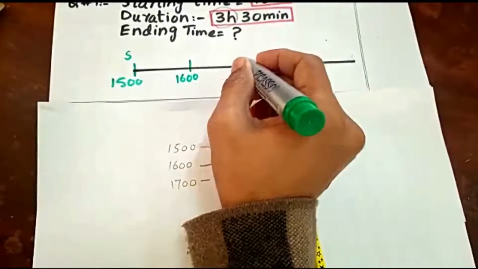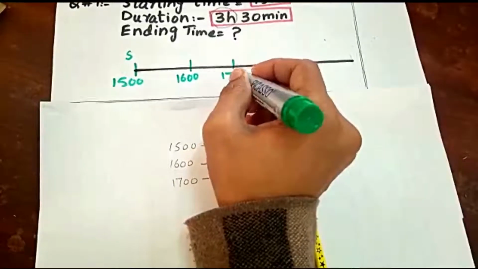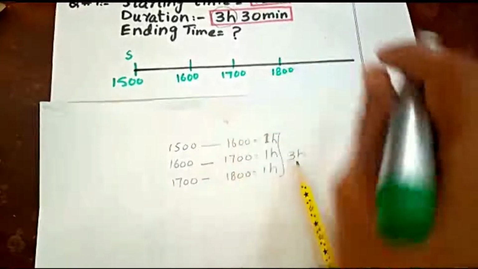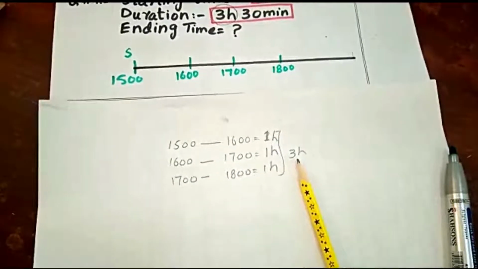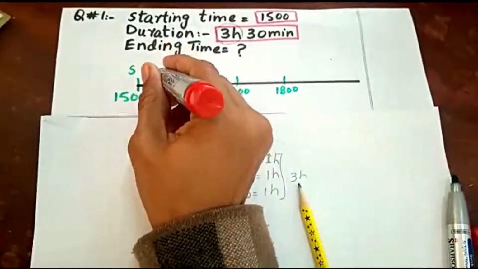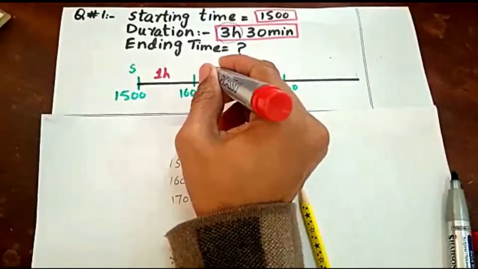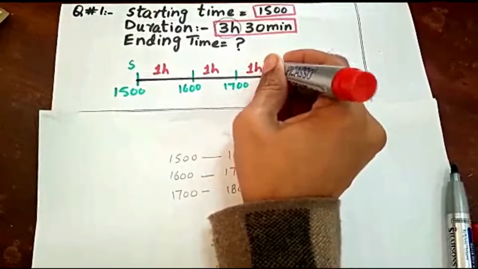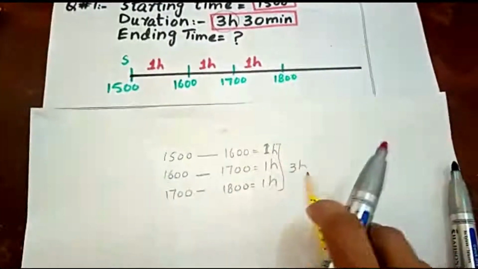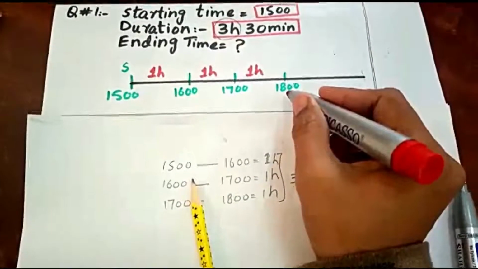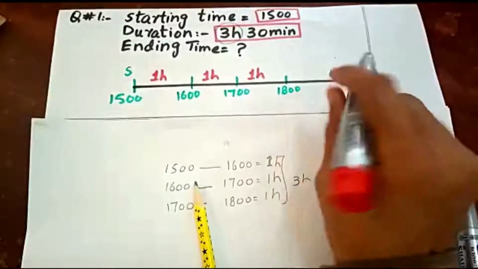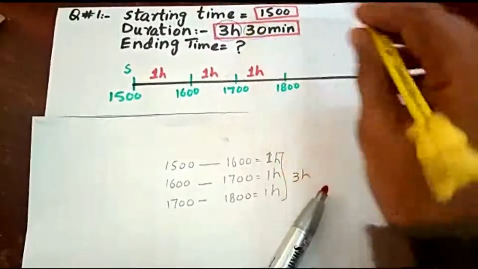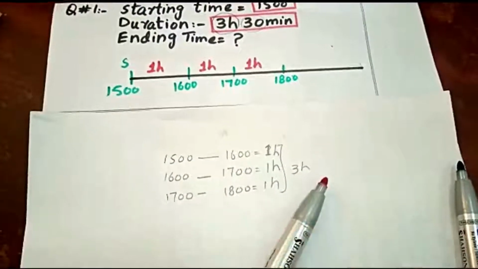Then here after 1500 hours, we cover 1600 hours, then 1700 hours, then 1800 hours. Okay, now see, 1 hour, 1 more hour, again 1 hour, then you will reach till 1800 hours. But 30 minutes are left. We also have to cover 30 minutes.